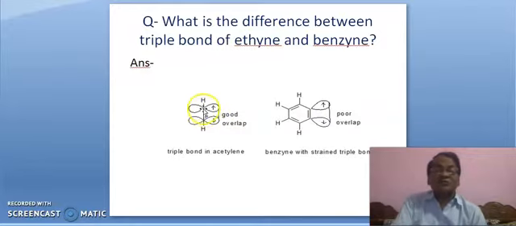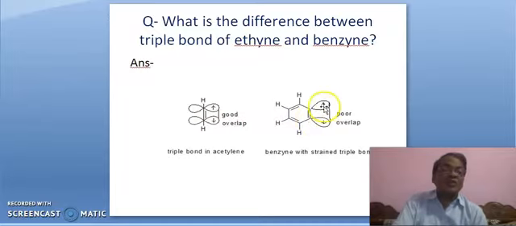Friends, underline that in ethine, these two carbon atoms are sp hybridized. But in benzene, these two carbon atoms are sp2 hybridized. So, these two orbitals are sp2 hybrid orbitals.